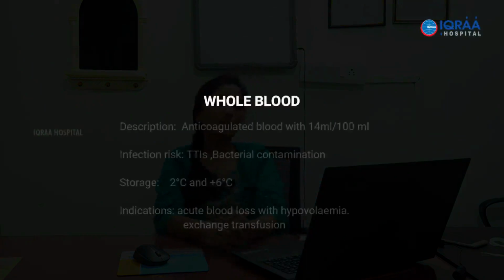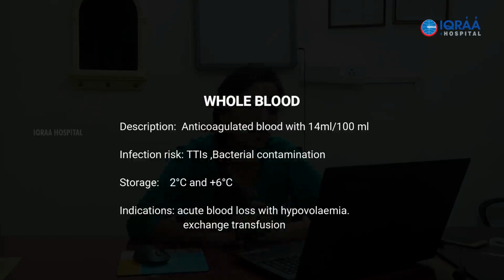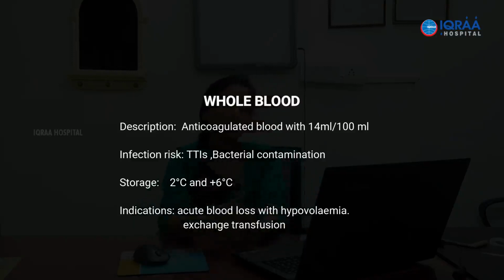So we will start with whole blood. What exactly is whole blood? As the name itself suggests, we just collect the blood and it is not subject to any further separation. It is completely kept as it is. But of course, as we are collecting it, it has to be anticoagulated. So the anticoagulant is present in a ratio of 14 ml for every 100 ml of blood that is collected.